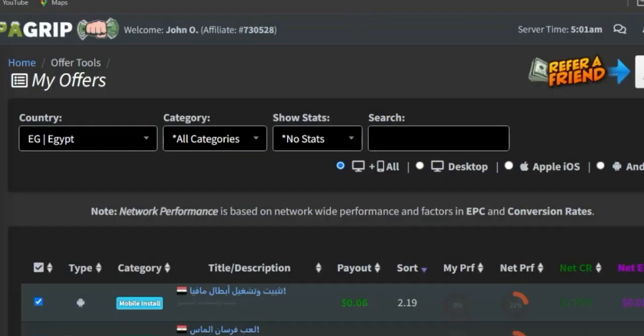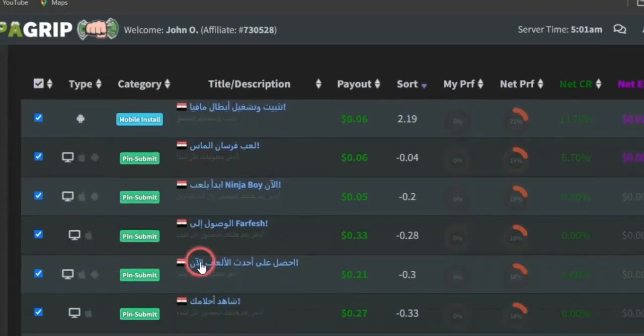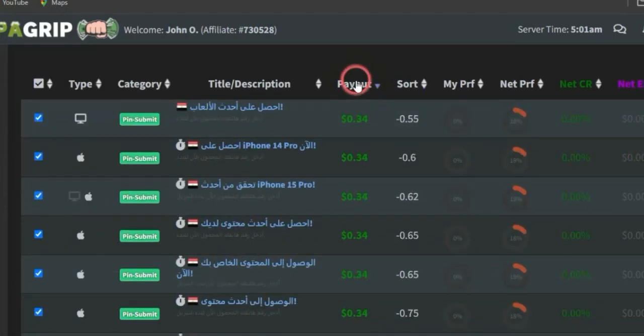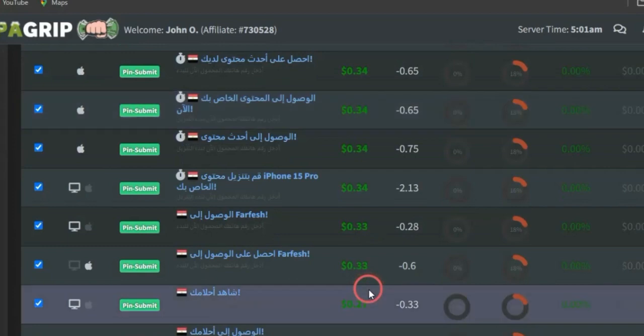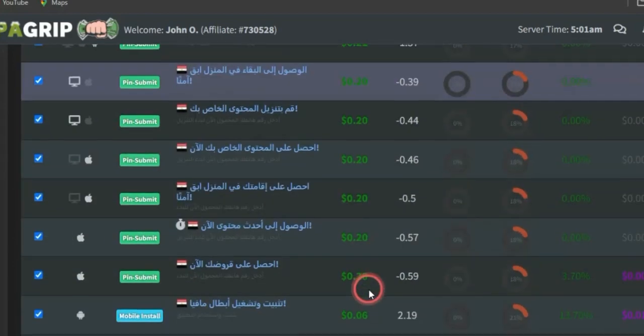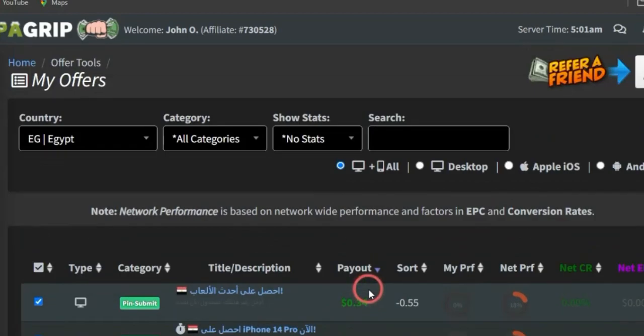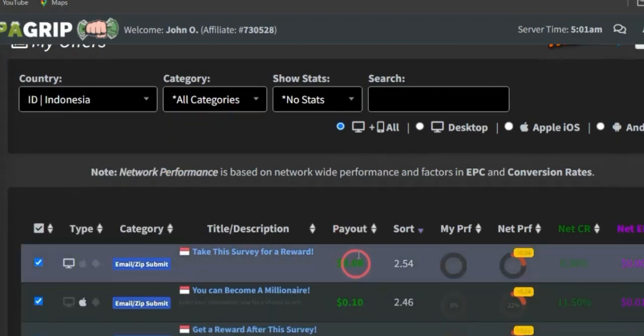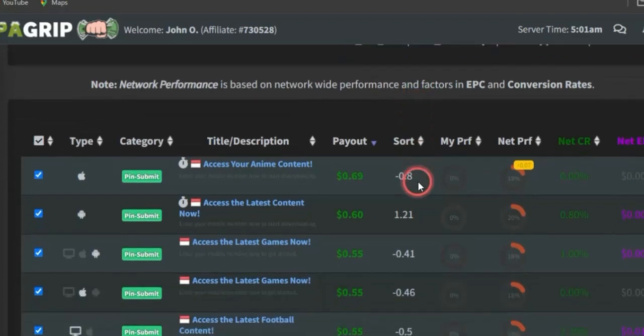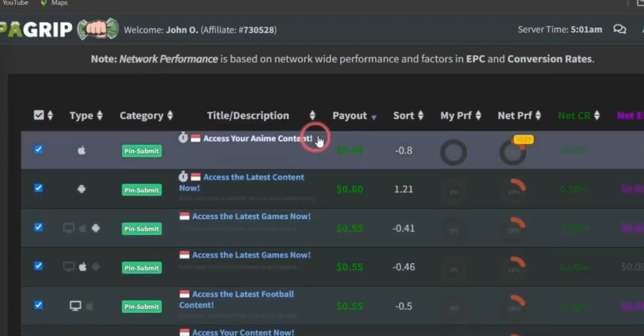So if I go back to CPAGRIP right here, you can see lots of cool CPA marketing offers. Maybe I select based on payout right now. You can actually see some cool offers right here, but guys, the payouts are not actually that high. I'm just going to switch to Indonesia. So if I do select Indonesia and filter based on payouts, you can see this has better payout options right here that pays about $0.69 right here. That's approximately 2 times what the highest offer was showing me on Egypt.